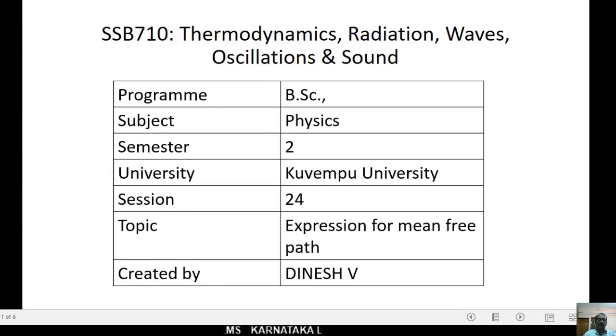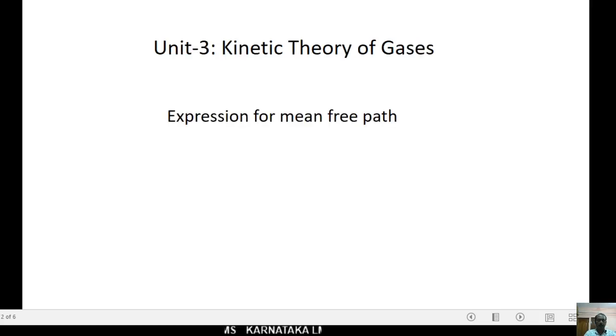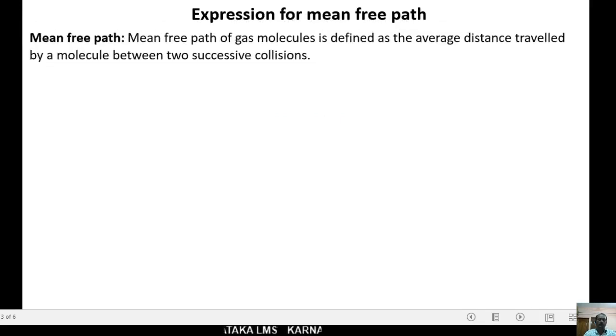I am going to explain the topic expression for mean free path. Let us see the expression or derivation part of mean free path. Here, mean free path means